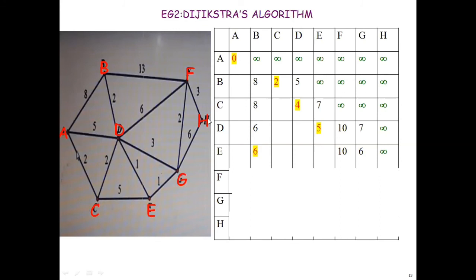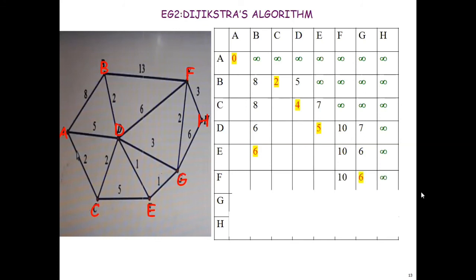So no need of updation. If you are going through B to F, then 19 will be the value, because A to B the distance was 6, then 6 plus 13, 19. So no need of updation for F because the existing value is smaller. So that step is also over because B has only a connection to F. A and D we already calculated the minimum distance.